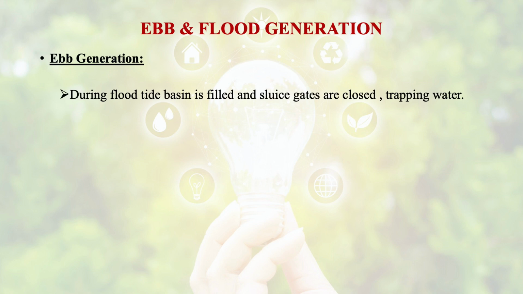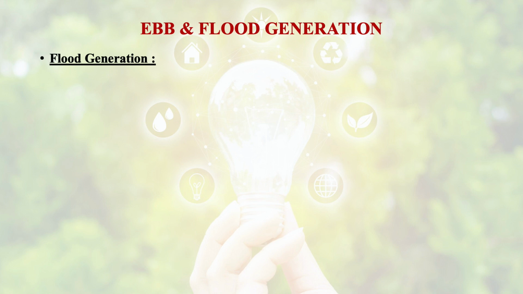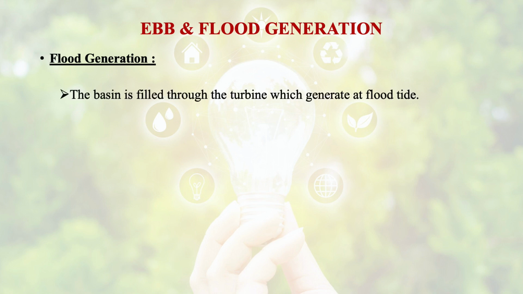generation, during flood, tide basin is filled and sluice gates are closed, trapping water. Gates are kept closed until the tide has ebbed sufficiently, and thus turbines start spinning and generating the electricity. Then if we talk about the flood generation, what happened? The basin is filled through the turbine which generate at flood tide.